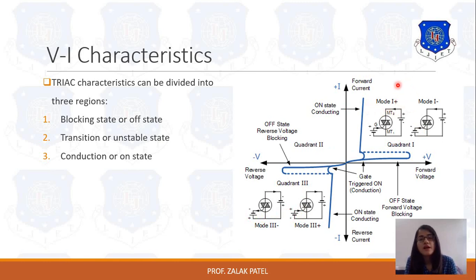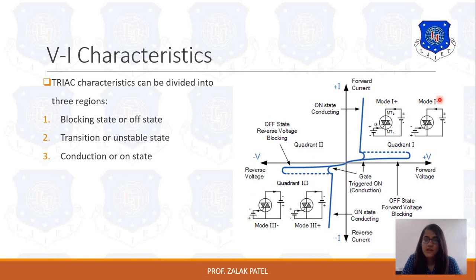For mode 1 plus, the gate terminal is connected with the positive. That's why it is mode 1 plus. In mode 1 minus you can see the gate terminal is connected with the negative terminal. That's why it is mode 1 minus. In the same way, for mode 3 minus, you can see the gate is connected with the negative, that's why mode 3 minus. And mode 3 plus means the gate terminal is connected with the positive. So this is how it operates in mode 1 and mode 3, positive and negative.